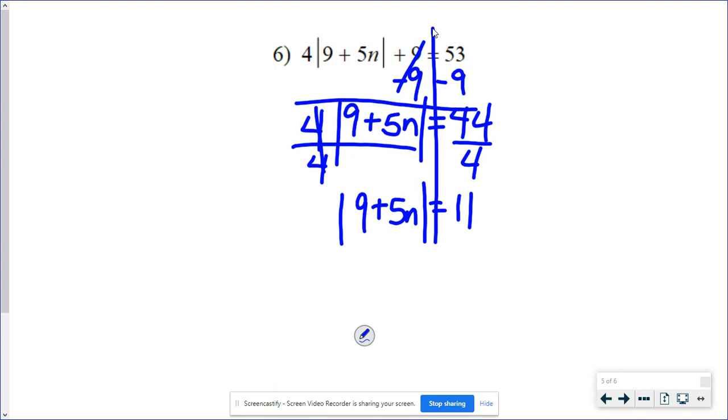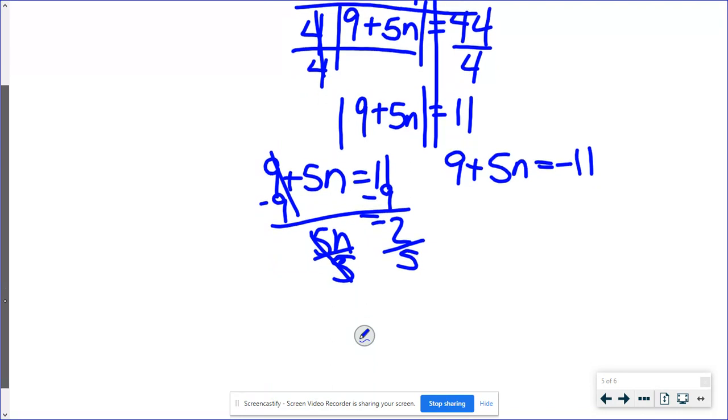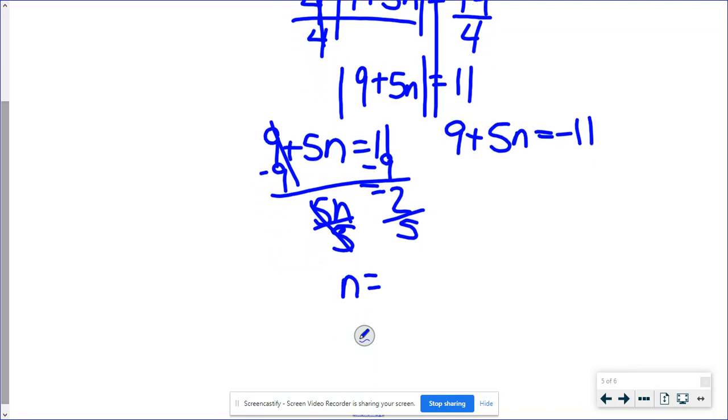Now I can write my two equations. And at this point, hopefully that's the easy part for you. So 9 plus 5n equals 11. 9 plus 5n equals negative 11. Subtracting our 9, I'm going to get that 5n equals 2. And we'll divide by 5. And again, it's okay that it's a fraction. That's going to give me that n equals 2/5. If you just took out a calculator and divided that, you would get 0.4, which would be fine as well.